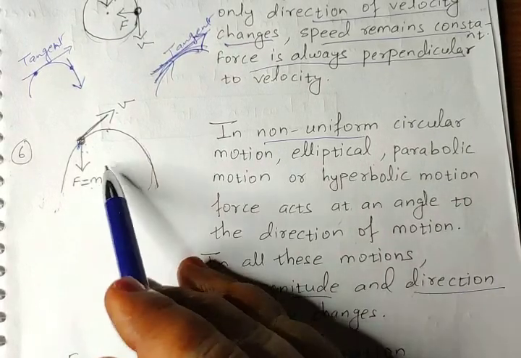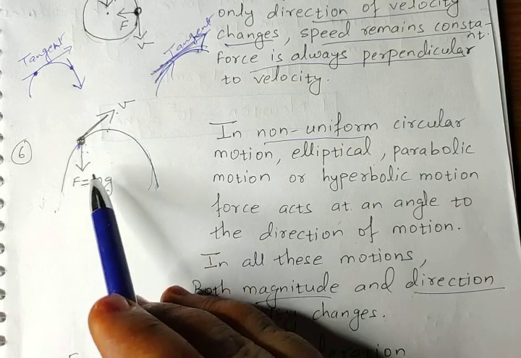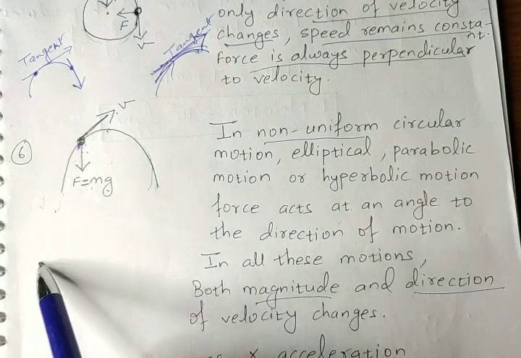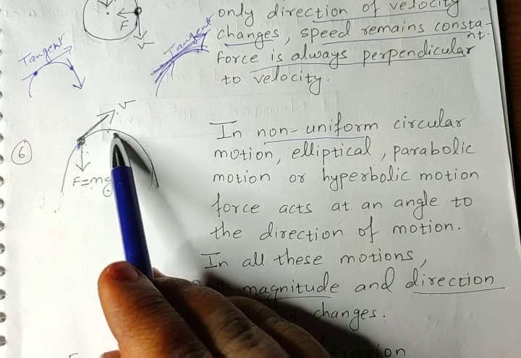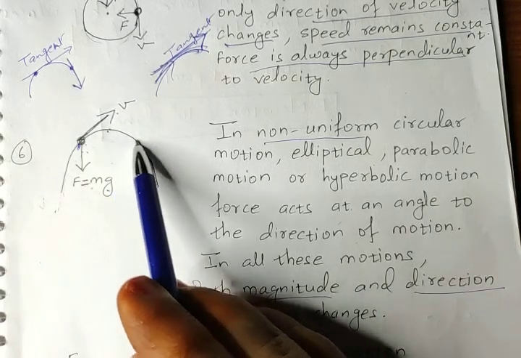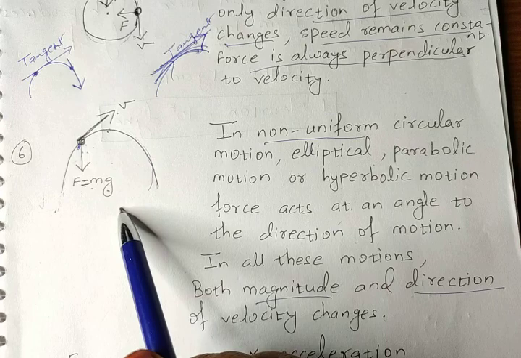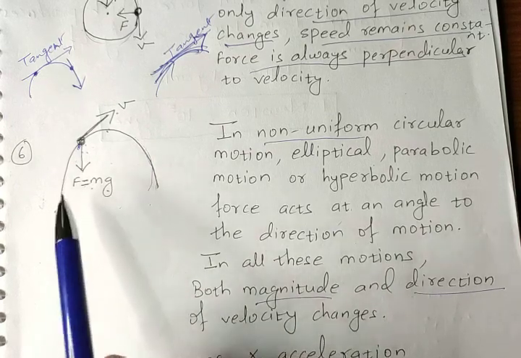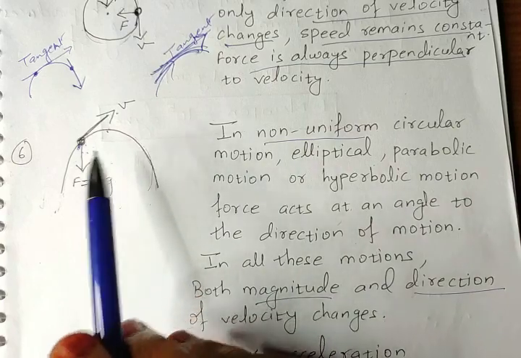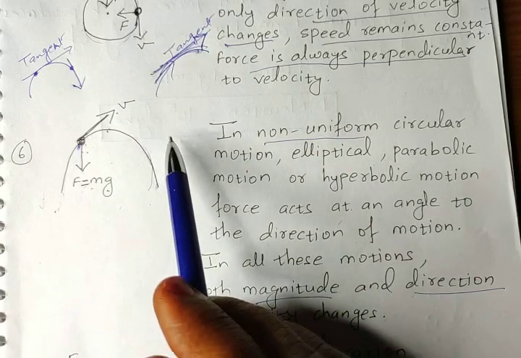When the body is going up, its speed continuously decreases. When it reaches maximum height it becomes 0. Then it comes down, its speed continuously increases and the body comes towards the ground. So direction also changes and magnitude also changes.